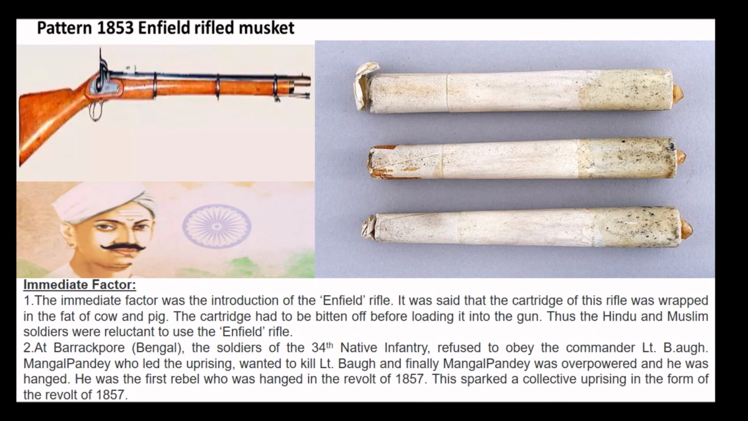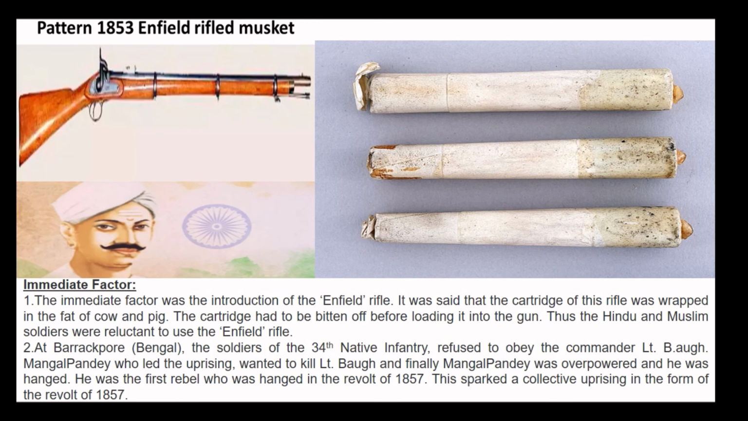The immediate factor for the 1857 revolt was the introduction of the Enfield rifle. It was said that the cartridge of the rifle was wrapped in the fat of cow and pig. The cartridge had to be bitten off before loading it into the gun. Thus, the Hindu and Muslim soldiers were reluctant to use the Enfield rifle. At Barrackpore in Bengal, the soldiers of the 34th Native Infantry refused to obey the commander, Lieutenant BAugh.